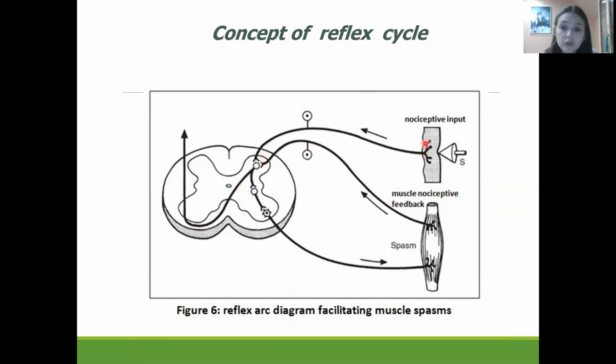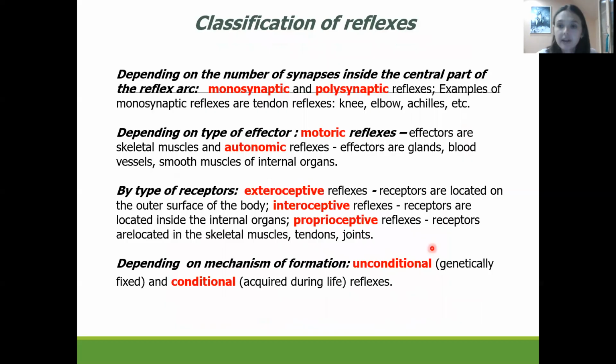Information could be spread like this: we have the receptors which will detect some kind of stimulus. In our case, it will be pain sensation. Pain sensation will be spread through the sensory neuron to the spinal cord, where it will bind to the interneuron. From the interneuron, information will first of all be spread up to the higher part of the central nervous system, and after that the interneuron connects with the motor neuron, which will send information to the effector organs. In our case, it is the muscles.